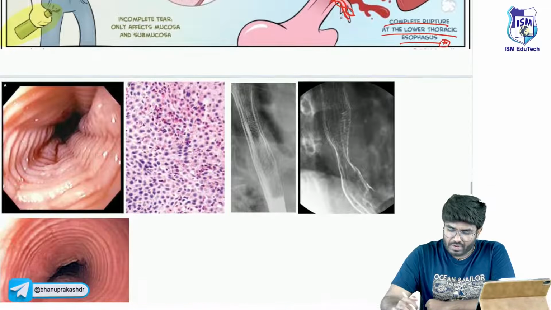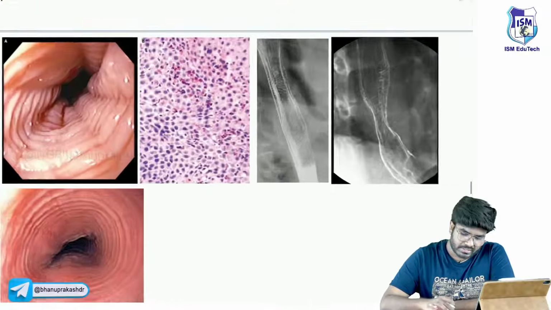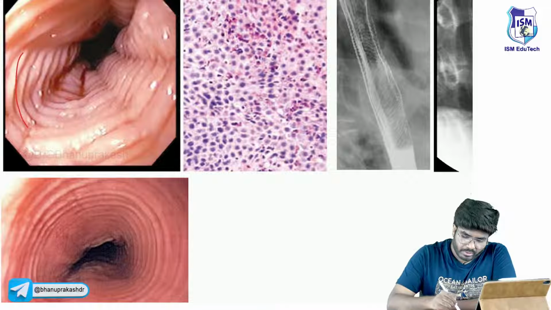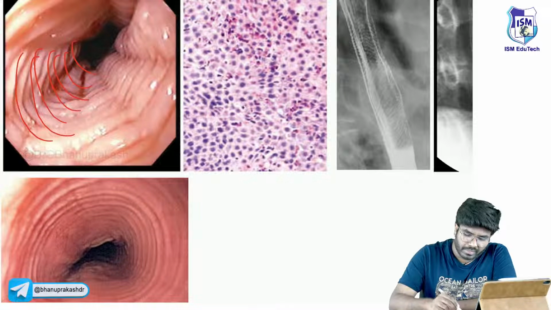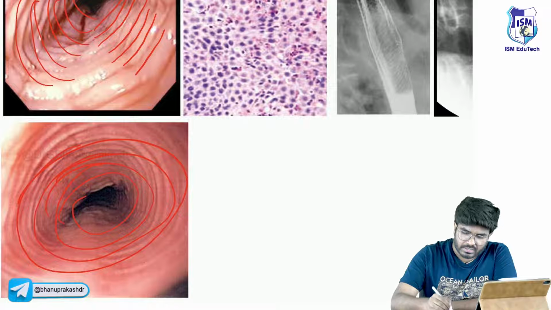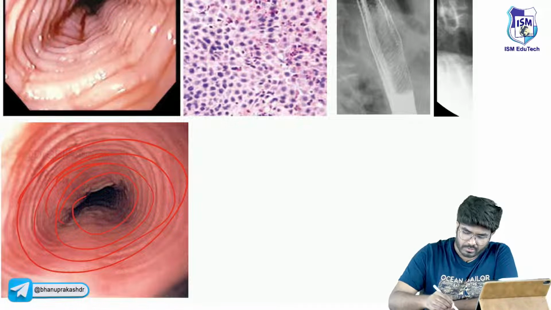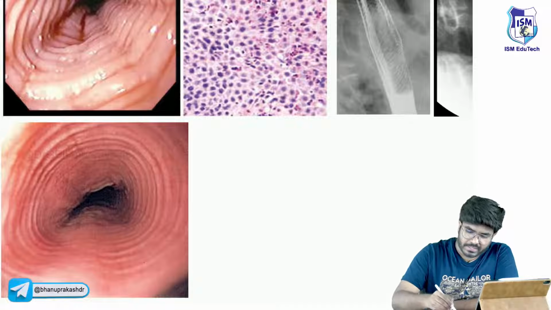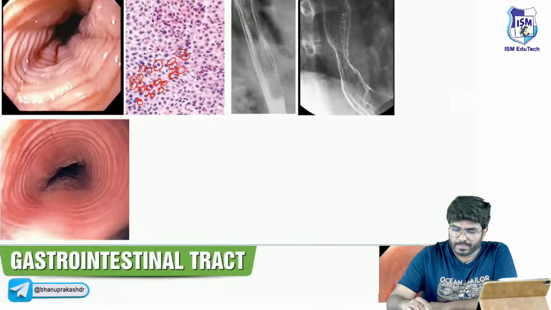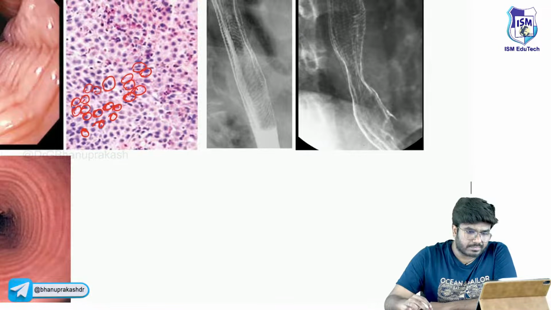Now, the next esophageal disorder which I want you to know is, look here and tell me, what is this? What is the problem? So here in the esophagus, are you able to appreciate this ring appearance? There are many ring-like appearances. Here also, so many esophageal rings are seen on endoscopy. If you do a biopsy, there are so many inflammatory cells. These are all eosinophils. So many inflammatory cells, eosinophils, are going to be seen. Okay, what exactly is this, sir?